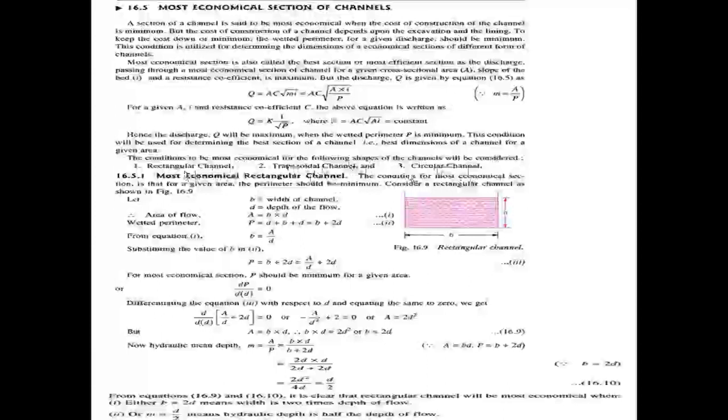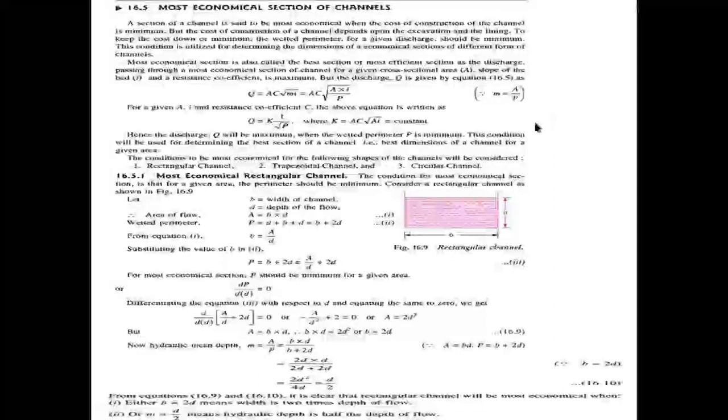Most economical means that we construct these channels, either rectangular, trapezoidal, or circular, in an economical way. Economical way means reducing the cost of construction. In the construction of the channel, we need to construct in the economical mode, and for that, we reduce the cost of the channel.